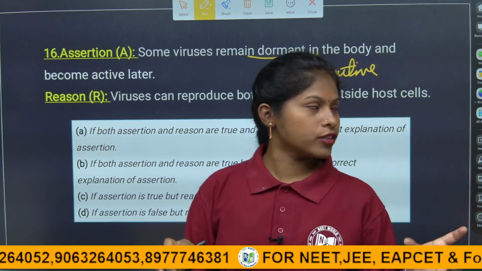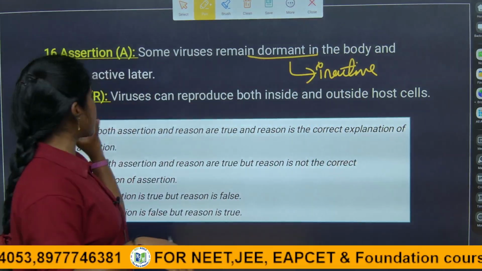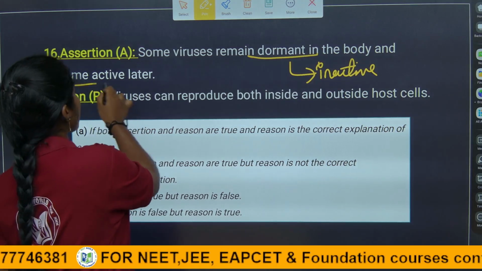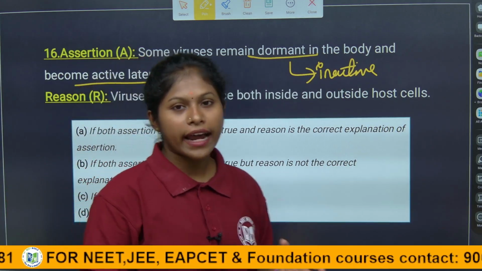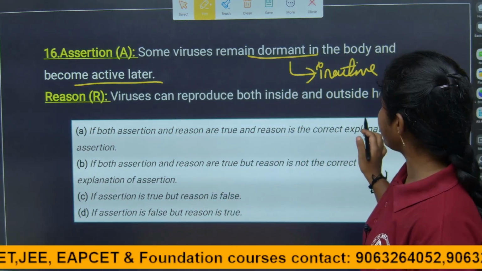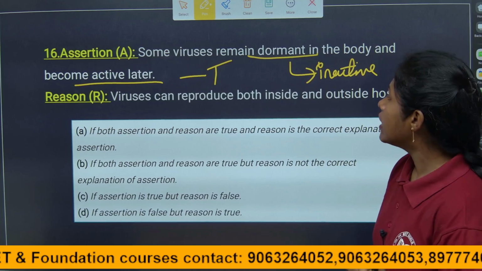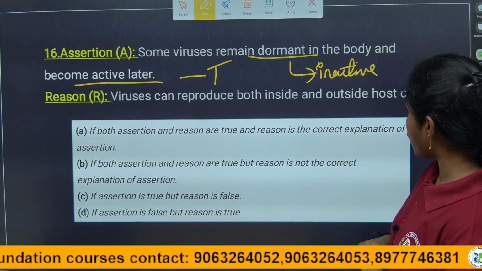Dormant means, children, inactive. So here they have given that some viruses remain dormant in the body and become active later. Of course, until it takes over the machinery of the host, it will not be active. It will not show the active mechanism. So here the assertion is true. And coming to the reason, what they have given: viruses can reproduce both inside and outside of the host cells.